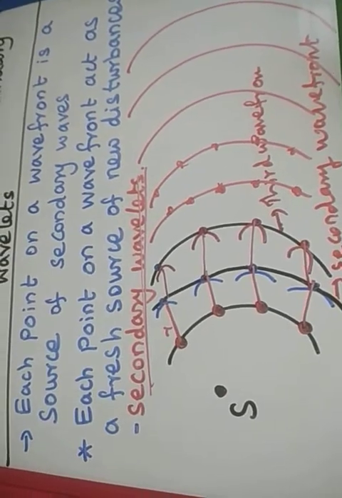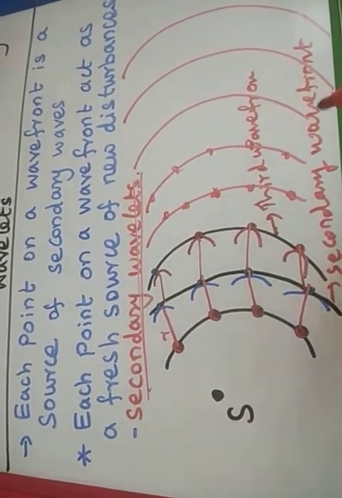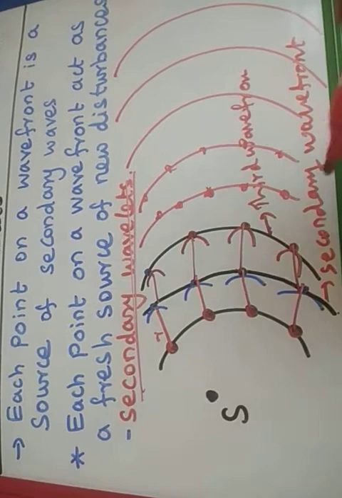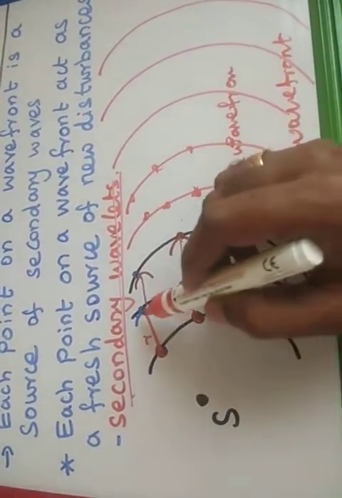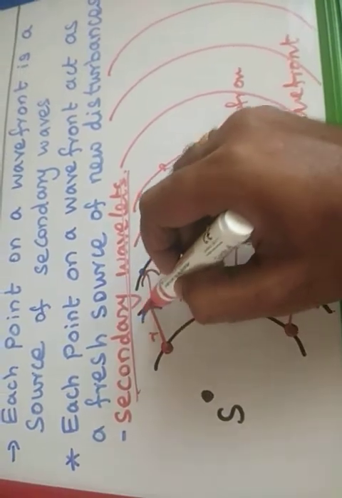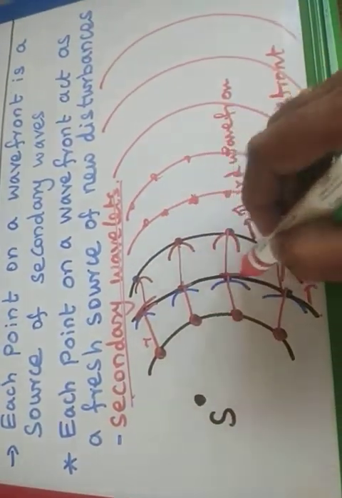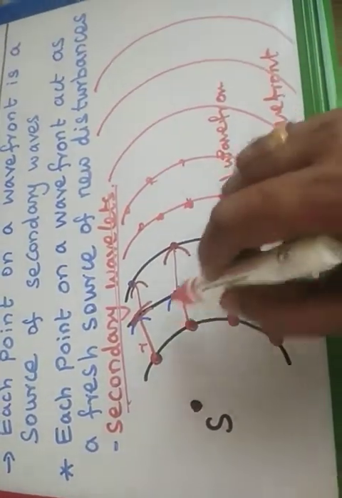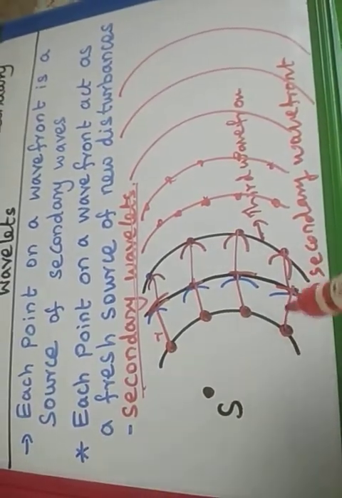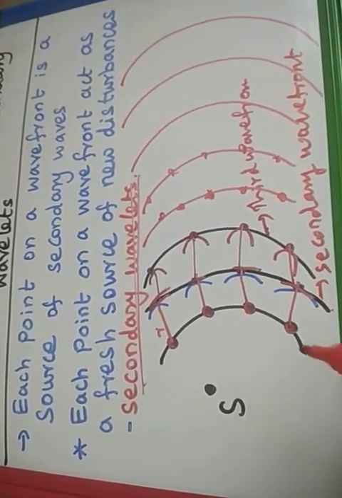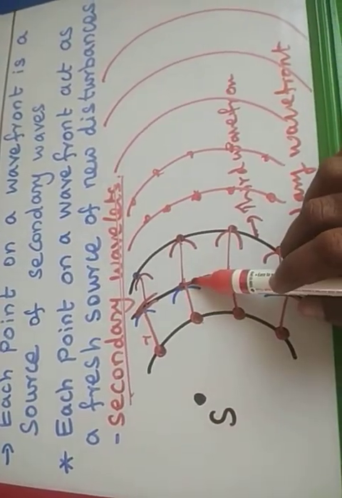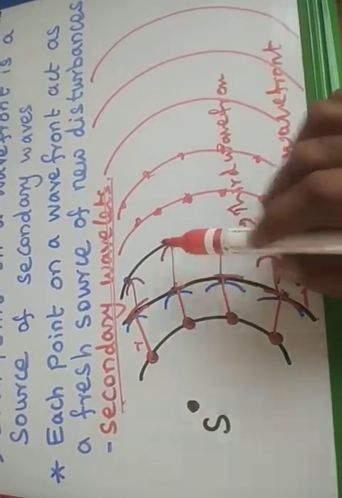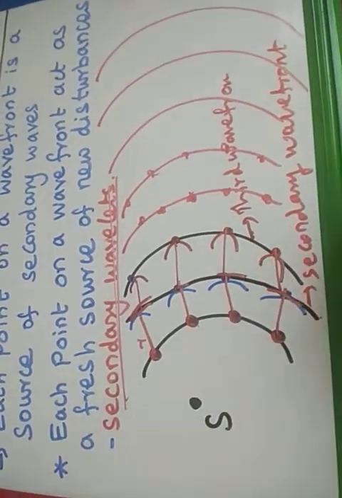The new wavefront at any later time is given by a forward envelope, the tangential surface in the forward direction. The line which joins the curve at any one point, that is a tangential surface in the forward direction, is a secondary wavelet at that time. For this wave, this is a secondary wavelet. Likewise, Huygens explained.